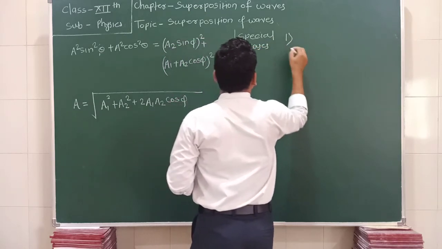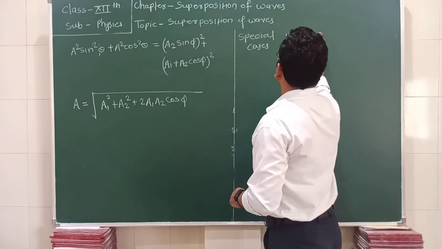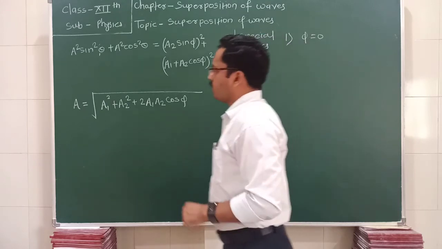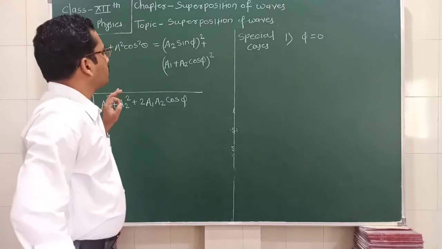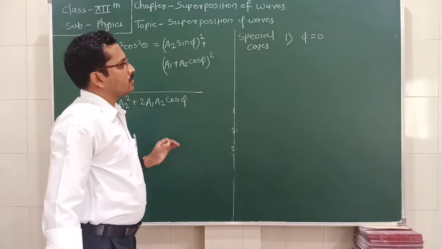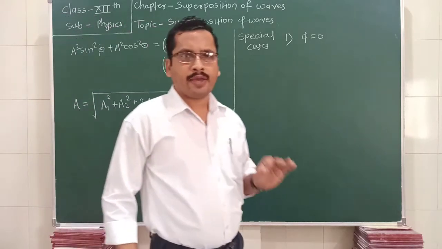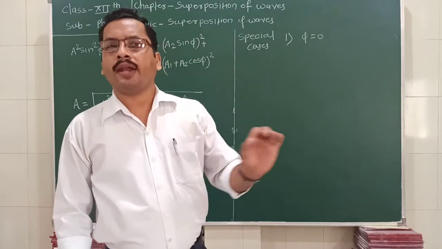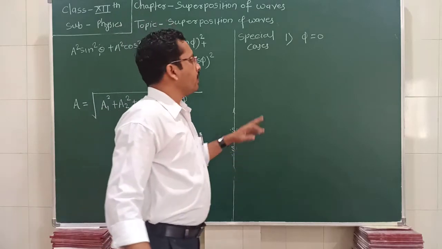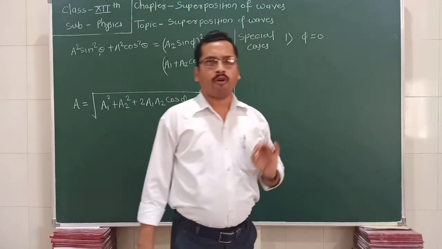So the first case is if this phi is equal to 0. Consider the initial state of this equation: phi is nothing but the phase difference between the two waves which are going to arrive at a point simultaneously. So if phi is equal to 0, what does it mean?